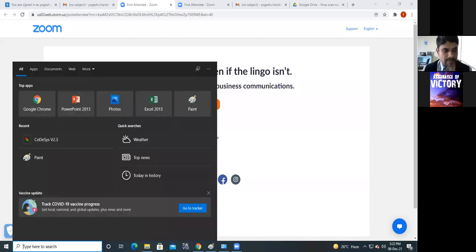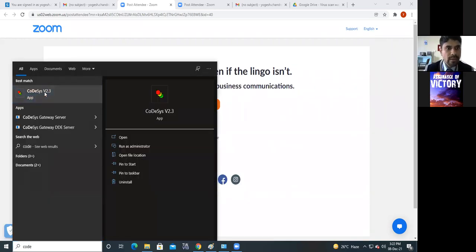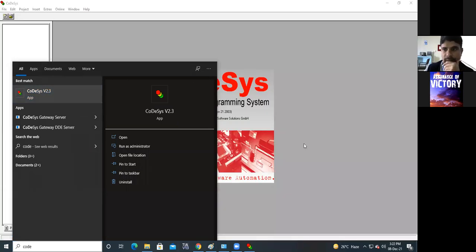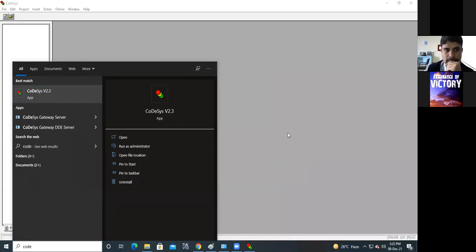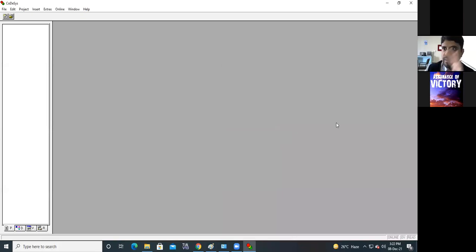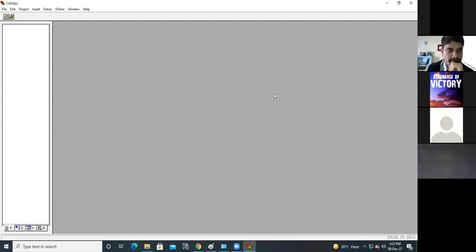Okay. Now, this is Codesys version 2.3. Double click there. Is my screen visible to all of you? Yes, okay, thank you. Now see, this is the desktop, or I will say the project view, of the Codesys software.